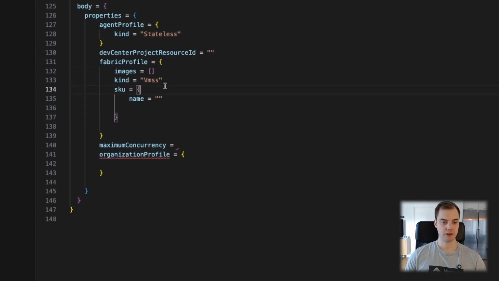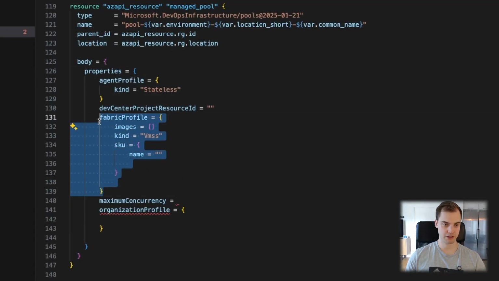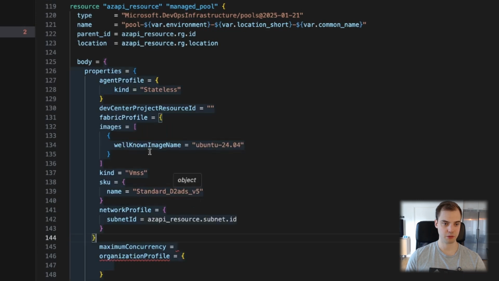To save on a little bit of time, I've actually done some home cooking. So I have prepared a fabric block. So for images, they have a property which is called well-known images. So here you could put, I put Ubuntu 24.04. You could put like Windows Server 2022 or whatever you would want. The kind is just VMSS. I want that technology. I want the scaling. The SKU, I've just picked whatever worked.